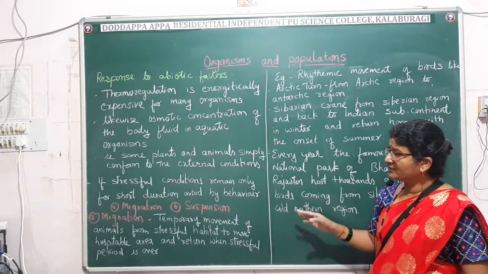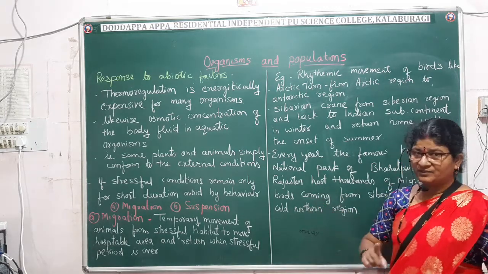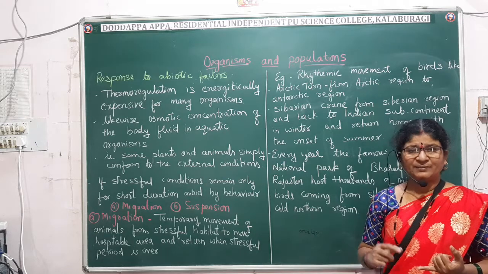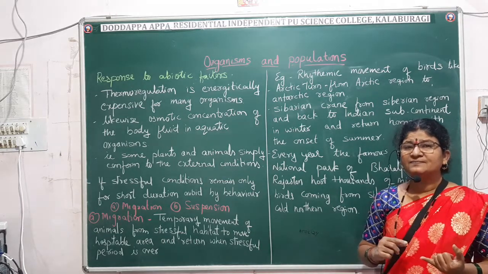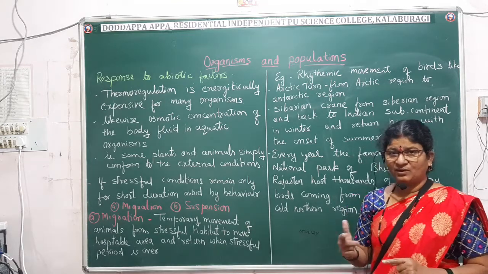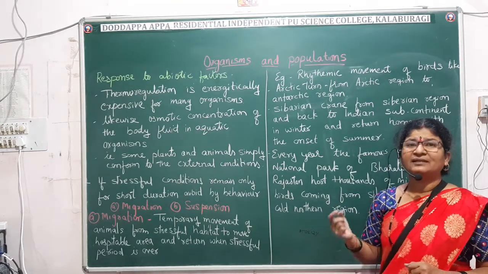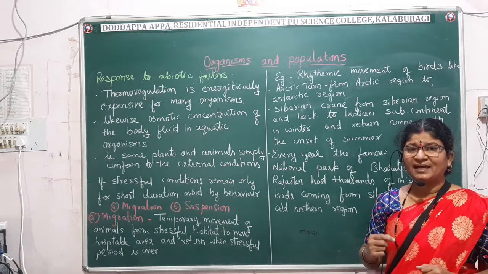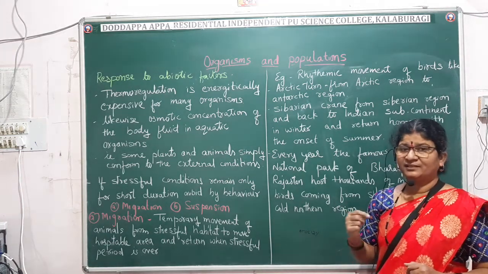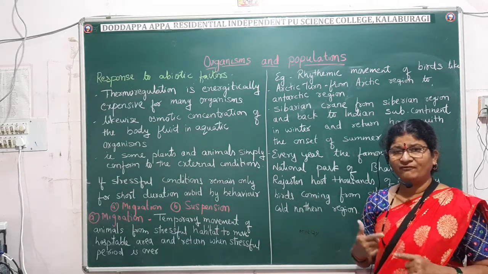So what we have studied till now, you have studied soil as an abiotic factor. Then you have studied some important feature. The soil is also called an edaphic factor. The characteristic feature of the soil will decide the distribution of fauna and the flora.